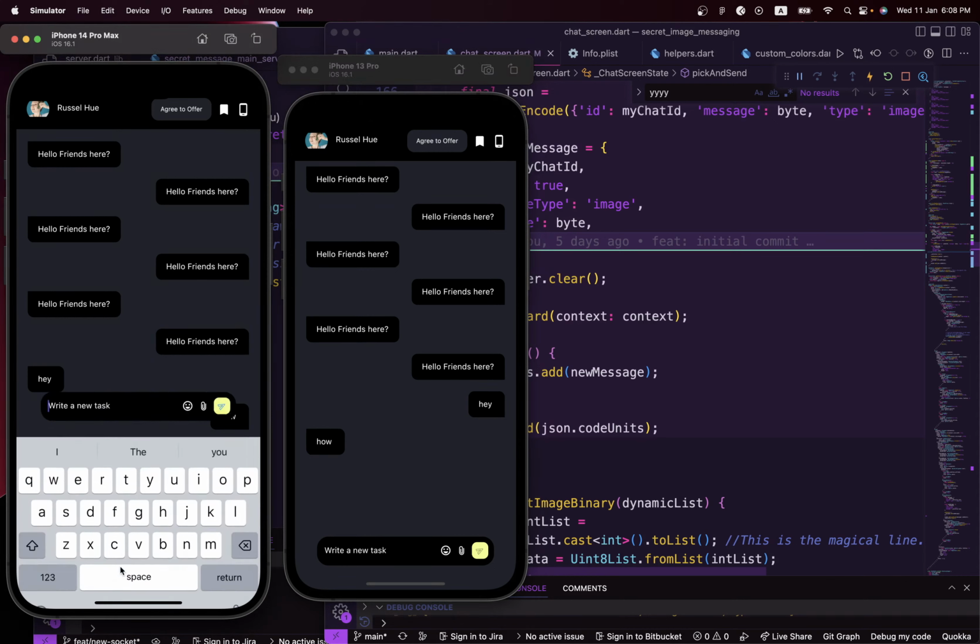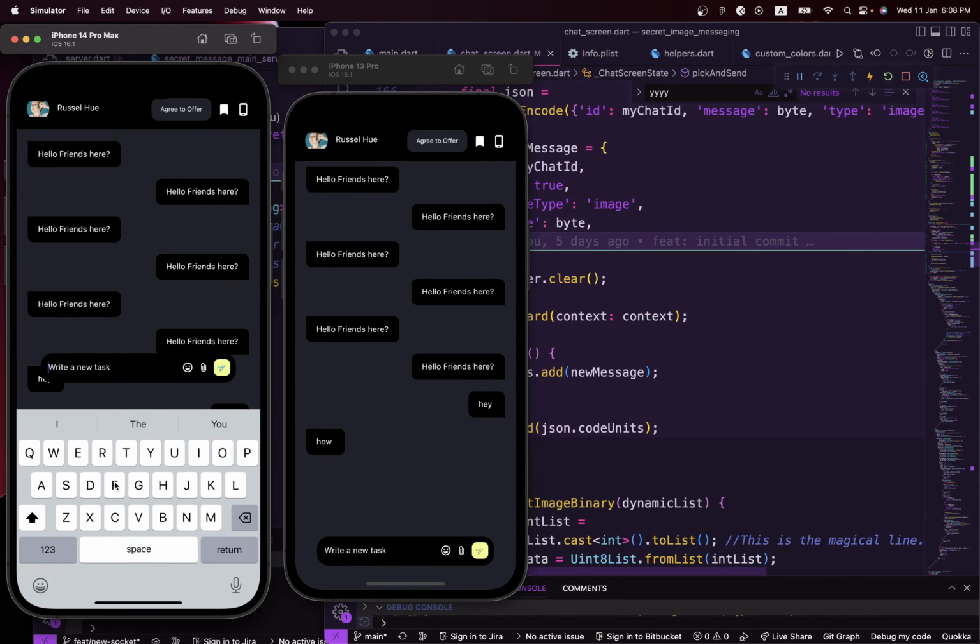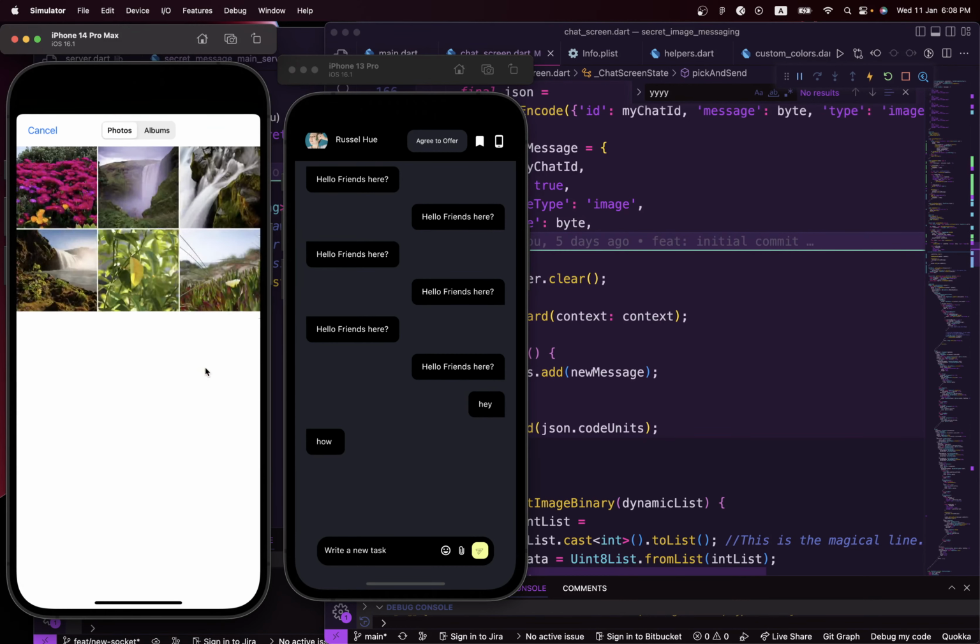So right now let's encrypt a secret inside an image and send it back to the user. So I'm going to say a new high level secret. And then select an image.